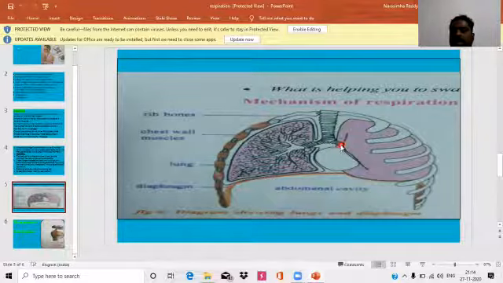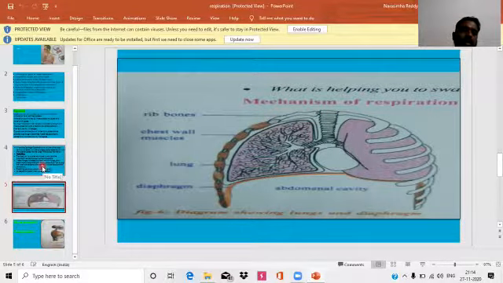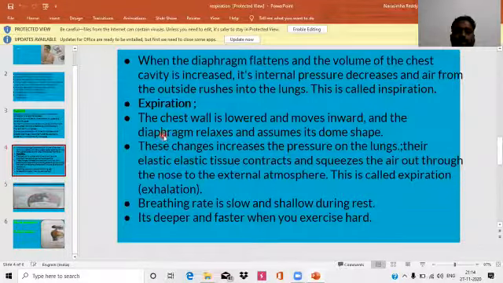Then automatically the air from high pressure, from the environment, enters into the lungs through the respiratory passage. This is called inspiration. So during inspiration, the air fills the lungs. Then go for expiration.